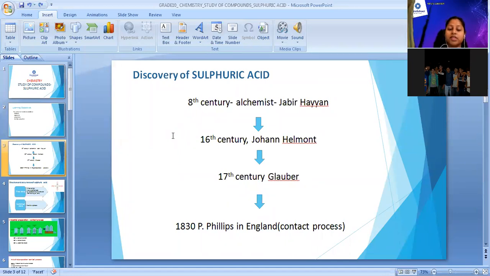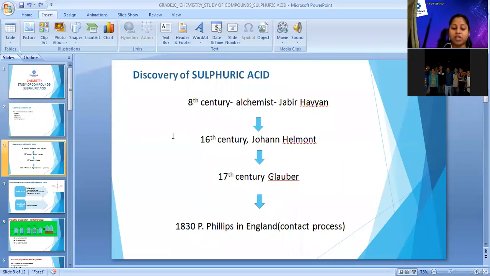So in the 8th century, the alchemist Jabir Hayyan first studied this acid. He got this chemical which is corrosive in nature, but he did not name that compound. After him, in the 16th century, John Helmont studied this compound again.